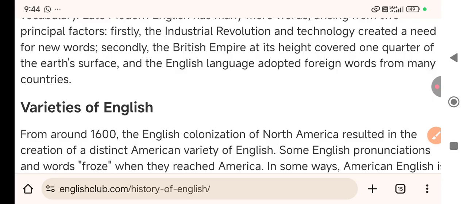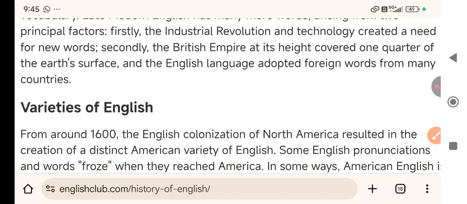But then after some time, the Vikings came. They were very cruel, and they used to give very cruel punishments, and they ruled for some time. And then after some time, the French, the Norman conquest, came and brought the French language with them.